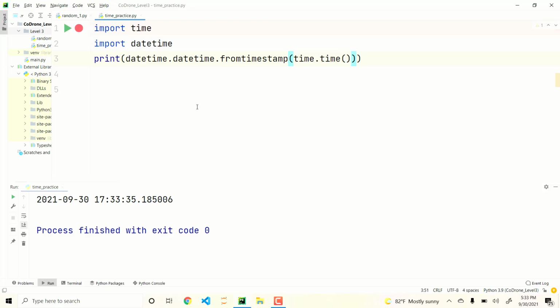If we wanted to format this even more and make it a little more readable, we can even do things like strftime and %c. Now, basically this means format the time as a string, right? And %c is just a special type of format that we're going to use, and we'll see. Let's watch what happens when we run it. Boom. Thursday, September 30th. Even easier to read. And notice it cut off all the milliseconds and everything. It's actually a readable time.